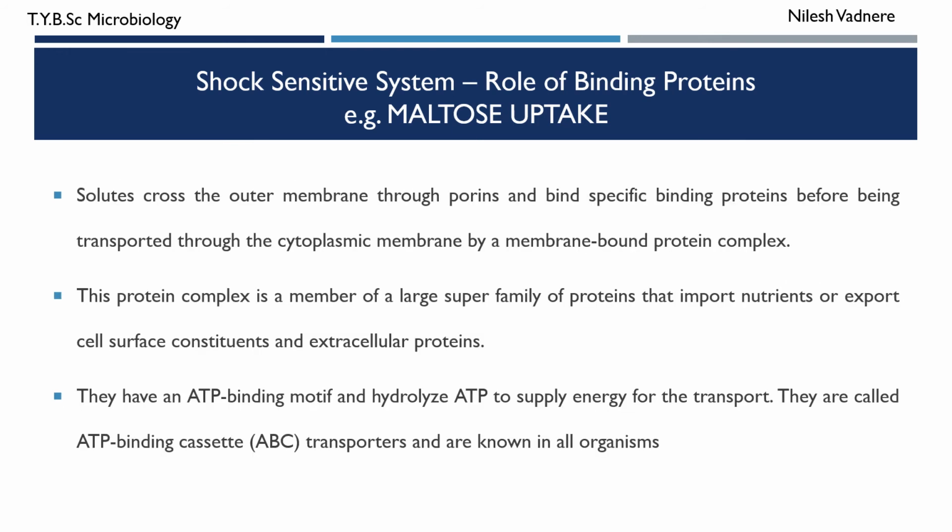The solute crosses the outer membrane through porin and binds to specific binding proteins before being transported through the cytoplasmic membrane by the membrane bound protein complex. That is ABC. So there is a histidine binding protein which is present in the periplasm.